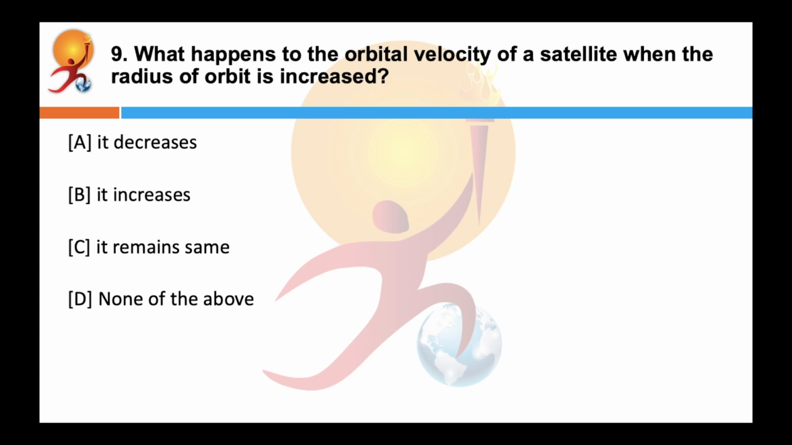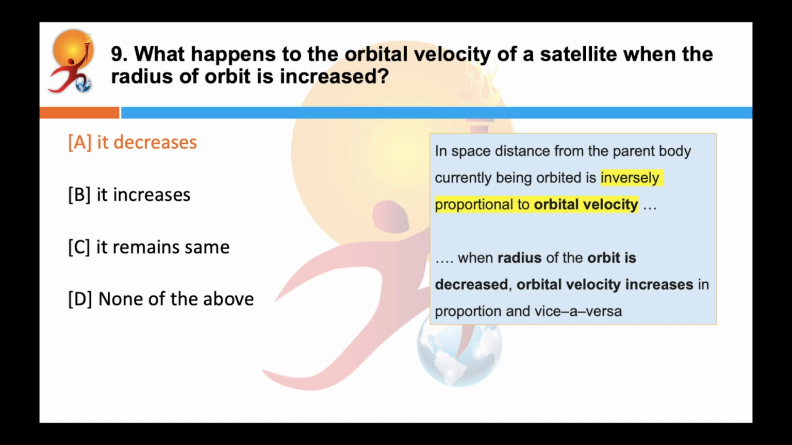What happens to the orbital velocity of a satellite when the radius of orbit is increased? Correct answer is it decreases. Why? Because in space, the distance from the parent body currently being orbited is inversely related to orbital velocity, according to one of Kepler's laws.